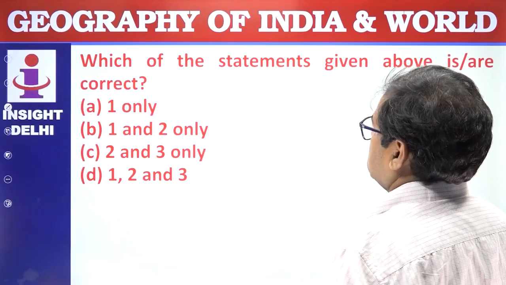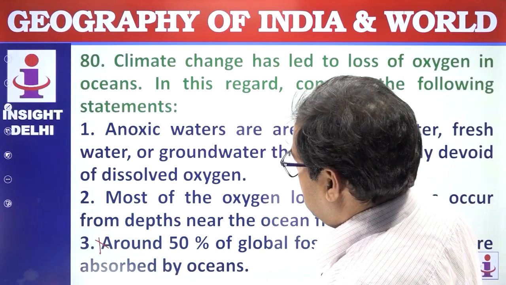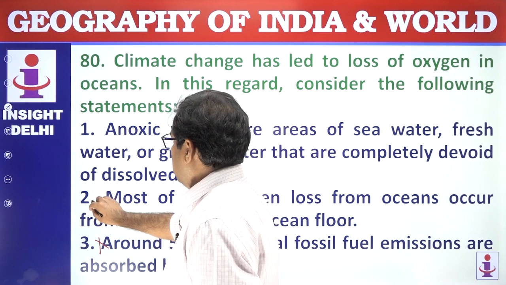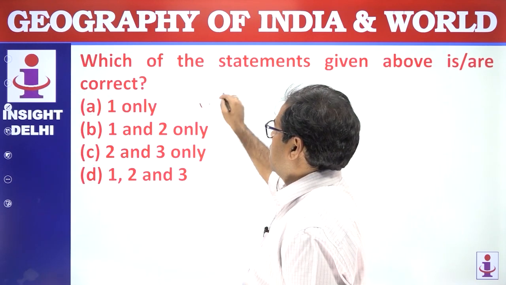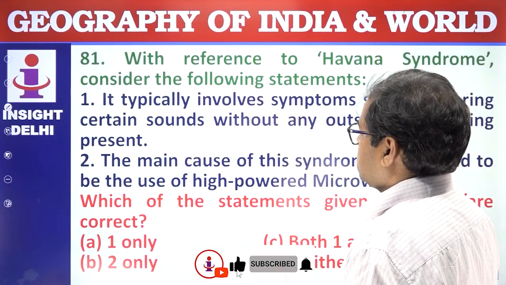Which of the following statements given above are correct? Statement 2 is also wrong. 1 is correct. So the answer is only 1. Answer is A. Next question.